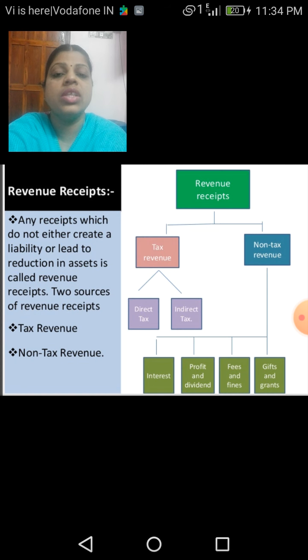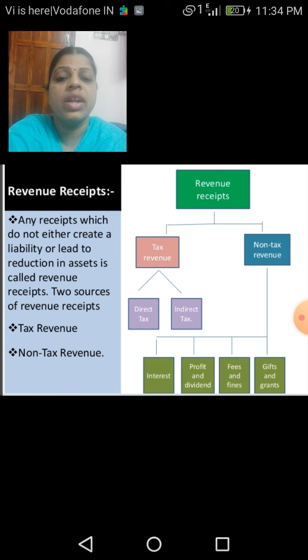And the non-tax revenues means the interest earned from the money borrowed from the government for some other purposes by others. Next, the profit and the dividends they would have earned from the assets possessed by them. The next one is the fees and the fines they have collected from the government institutions. And the last one is the gifts and the grants provided for the people of our country. So this is what revenue receipts are.